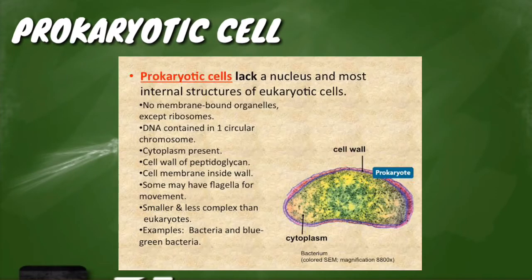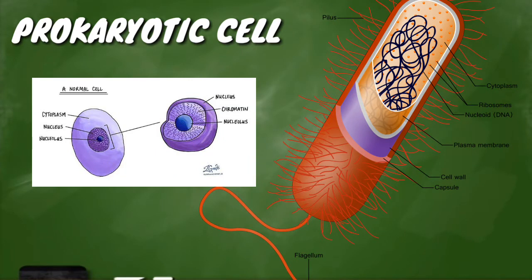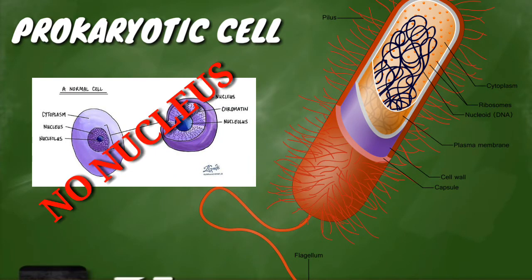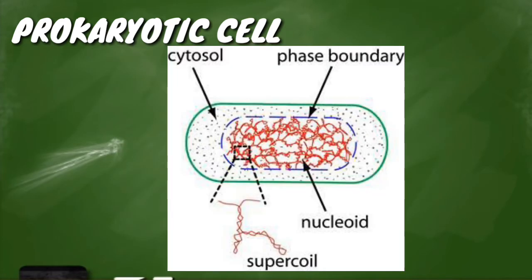A prokaryotic cell is a simple, single-celled unicellular organism that lacks a nucleus or any other membrane-bound organelle. We will shortly come to see that this is significantly different in eukaryotes. Prokaryotic DNA is found in the central part of the cell, a darkened region called the nucleoid, which you can find in Figure 1.